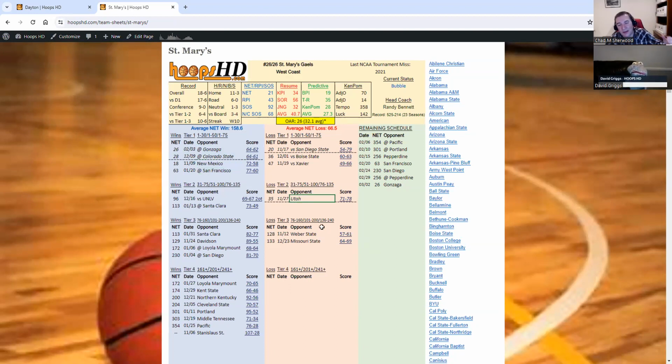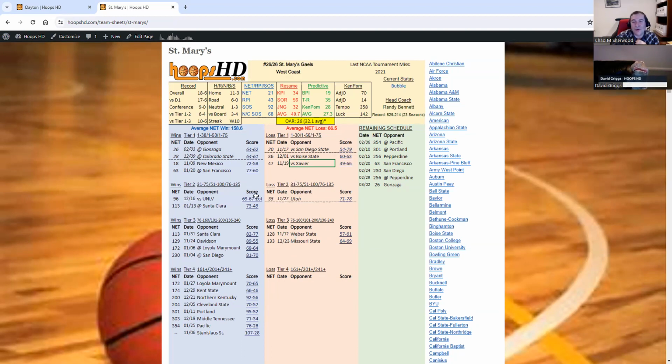Same thing in tier two, the top half of it talks above the line. If you're regular print, you're below the line. And one other quick note, when you're looking at these wins and losses, if you just see a team name listed, that is a home win. If you see the little at sign before it, that is a road win. If you see the versus before it, that's a neutral. So that's your quick way of knowing home, road, neutral.